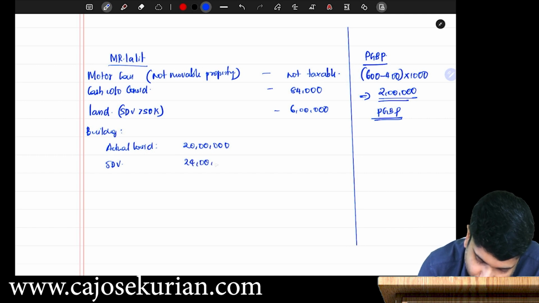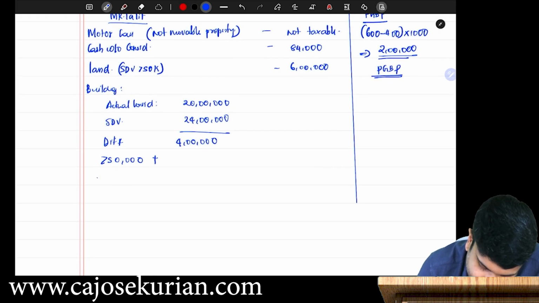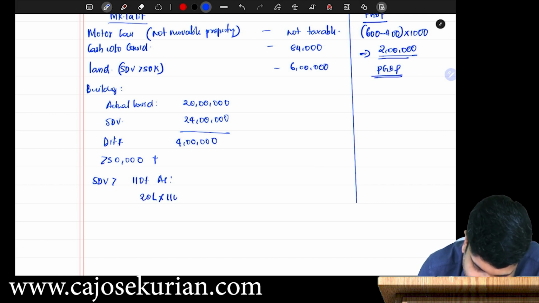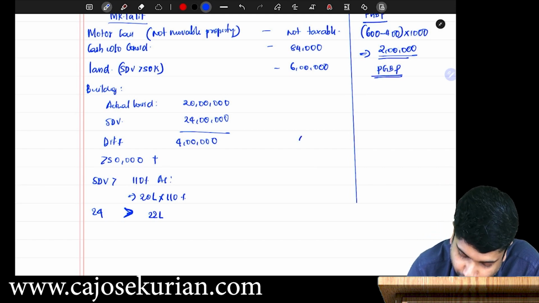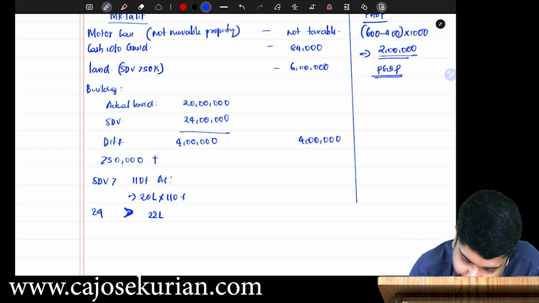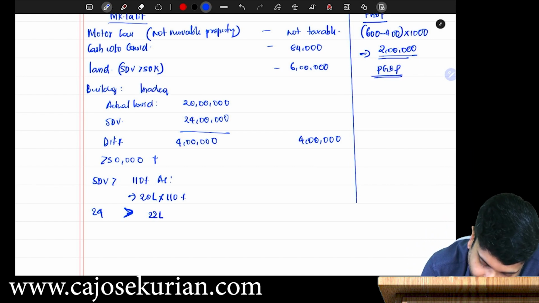How much is the difference amount? Difference amount is 4 lakh. And this difference amount is more than 50,000. And one more condition is there. What is that condition? Stamp duty value has to be more than 110% of actual consideration. How much is actual consideration? 20 lakh into 110%, and that will be 22 lakh. And your SDV is 24 lakh. So we can say it is more than 110% of actual consideration. So this 4 lakh shall be fully taxable under IFOS. Are you all with me? Because this is the case of inadequate consideration.